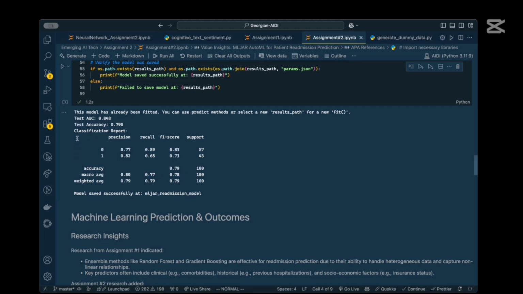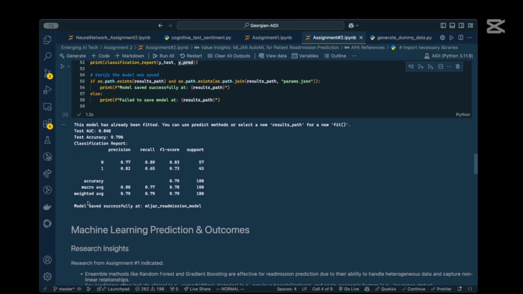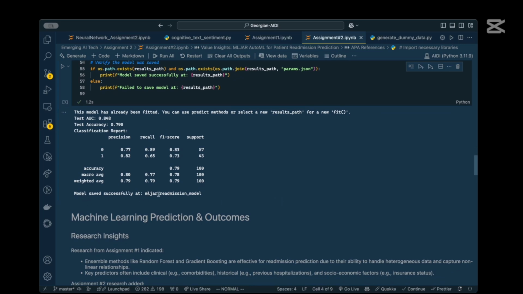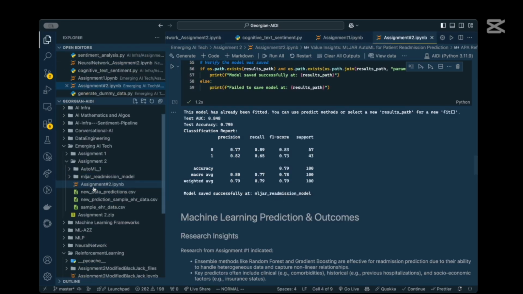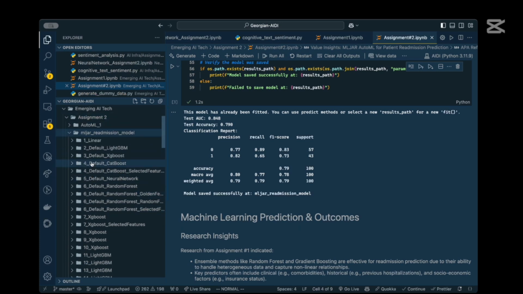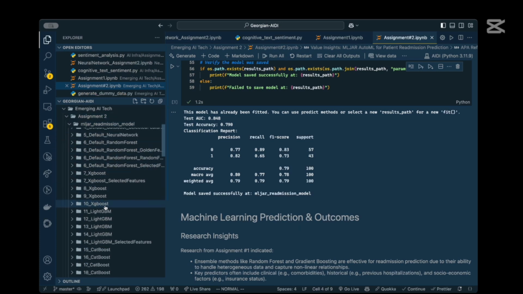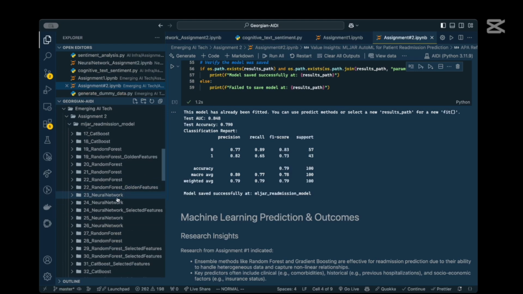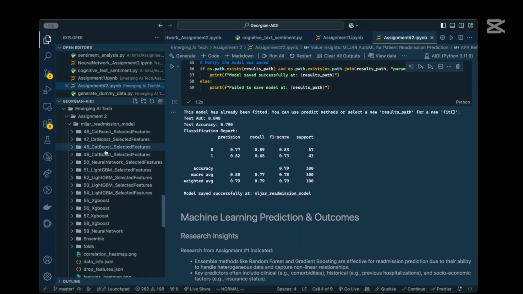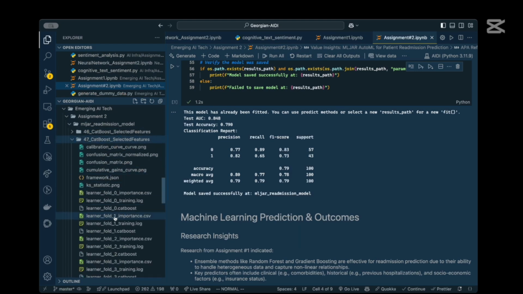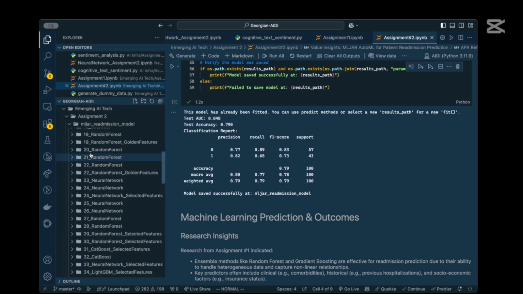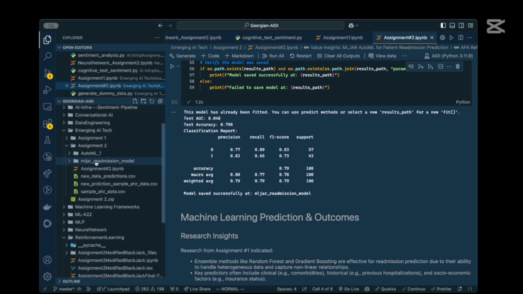Once the report is finalized, the model is also saved to the MLJAR readmission folder. If you see here, MLJAR readmission has all of the tried models from the AutoML class. So these are the tried algorithms, and there are all of the stats here. AutoML does this automatically.